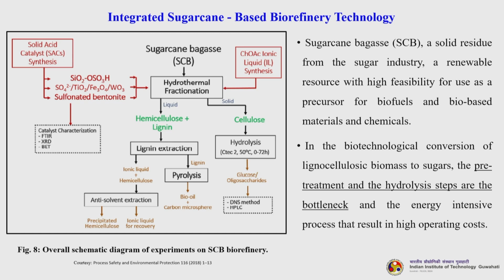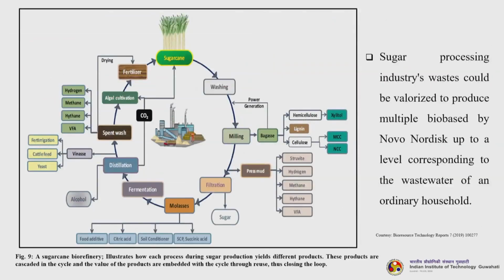One of the most important parts of the entire biorefinery business, even the refinery business, is the development of novel, efficient catalysts, which is still going on. Sugarcane bagasse, a solid residue from the sugar industry, is a renewable resource with high feasibility for use as a precursor for biofuels and bio-based materials and chemicals. In the biotechnological conversion of lignocellulosic biomass to sugars, the pretreatment and the hydrolysis steps are the bottleneck and the energy intensive process that result in high operating costs.